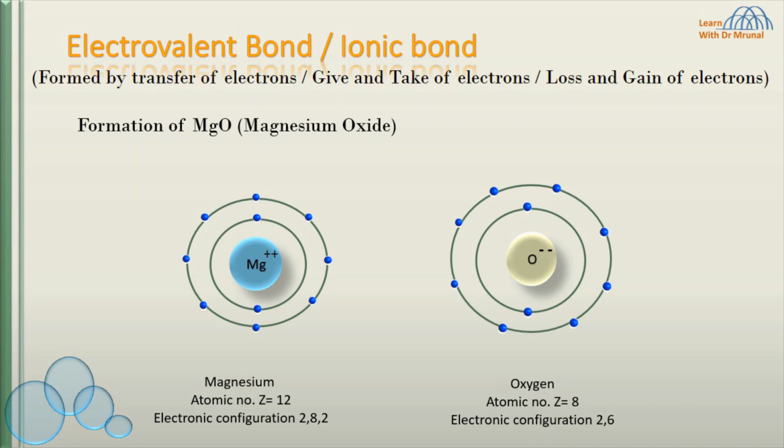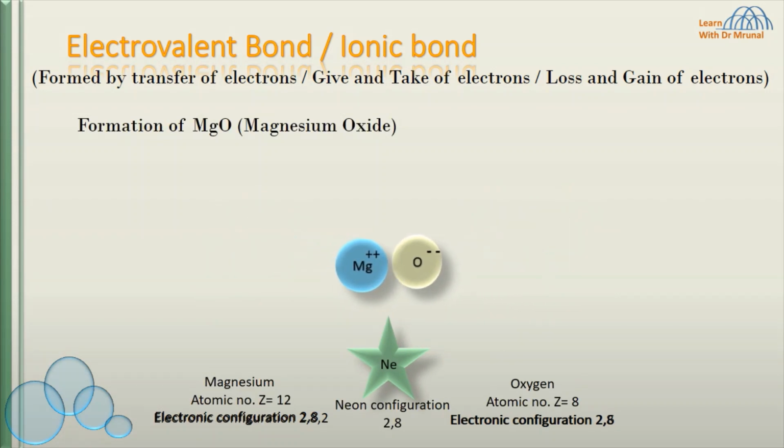Both the atoms attain a stable electronic configuration as that of neon. These two equal and opposite charged ions, magnesium ion and oxide ion, are bound together by electrostatic force of attraction and the magnesium oxide molecule is formed. That is, magnesium and oxygen are bonded with an ionic bond or electrovalent bond.